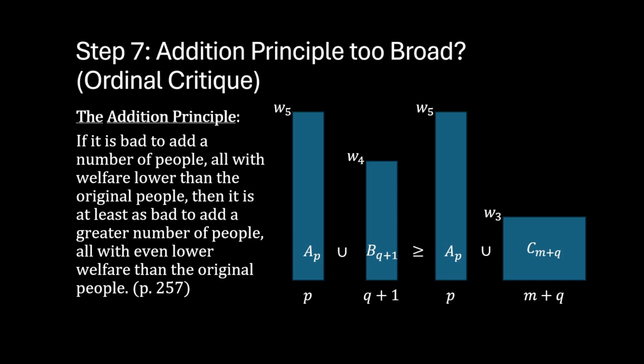So, as the addition principle states, the addition of B must be greater than or equal to the addition of C, because C is larger and worse off.